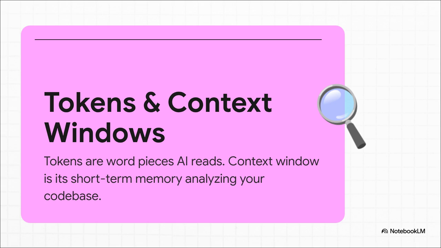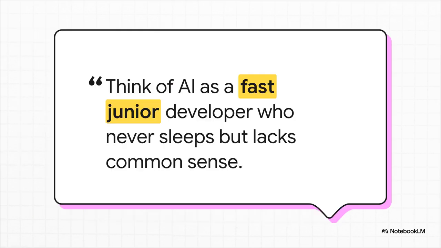And then you have the context window. Think of this as the AI's short-term memory. It essentially determines if the model can only look at a few local files or, if you're using modern tools, up to 1 million tokens encompassing your entire project architecture all at once. And this brings us to a core philosophy of modern development.